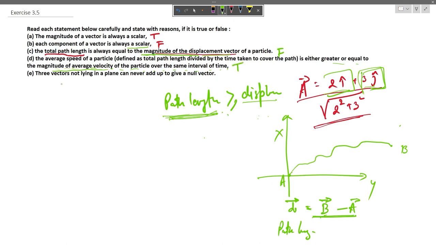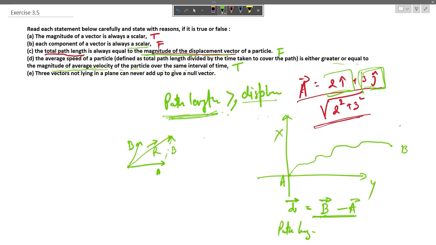Now in the fifth option we have: three vectors not lying in a plane can never add up to give a null vector. From the vector law of addition, let's assume that there are two vectors, vector A and vector B. When we add these two vectors, we assume vector B is here. R is going to be the resultant vector.